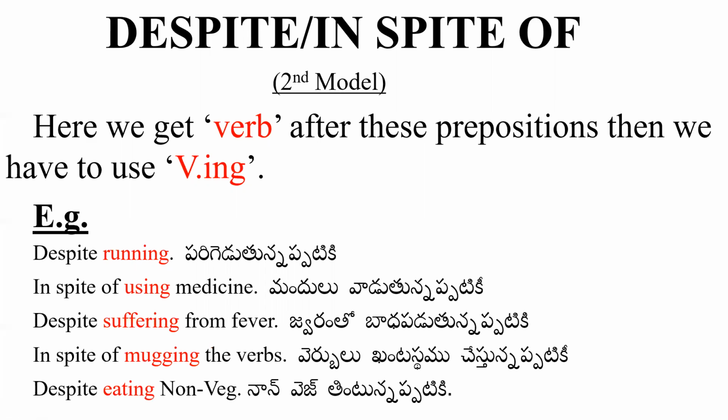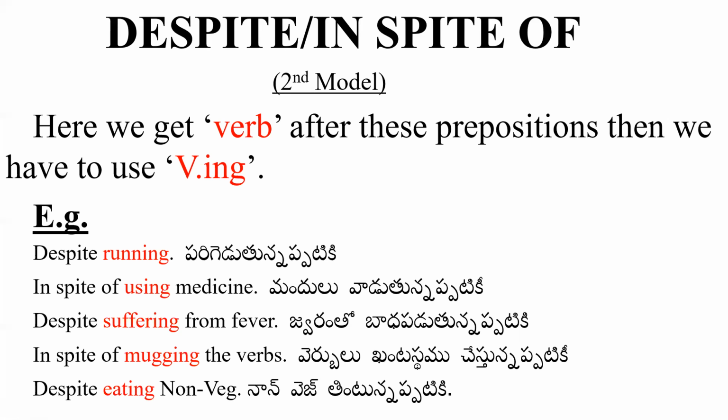So when we use these verbs after despite and in spite of, we have to use ing form to those verbs. Run is the main verb. We have to add ing form by using one more n: running, double n, r-u-n-n-i-n-g. Use is a verb. We have to use ing form by deleting e. Suffer is the verb.